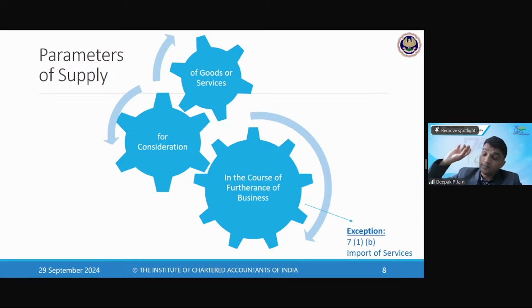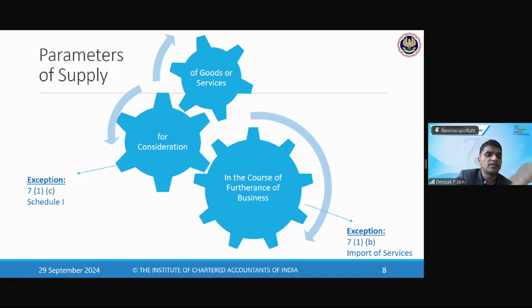Now, say I'm not a businessman, I'm an individual who is not registered under GST, and I am procuring something for my personal use. It's like an architect from a foreign country is appointed to do interior designing of my house. That is import of services. When he provides me some service, GST will apply on that also, because even if it is not in the course of business, there is a consideration, so it is liable to GST.